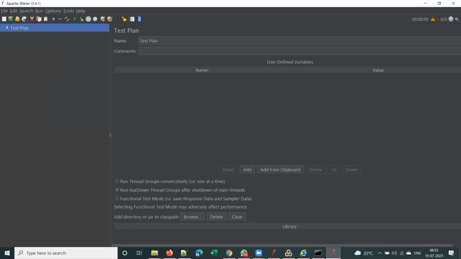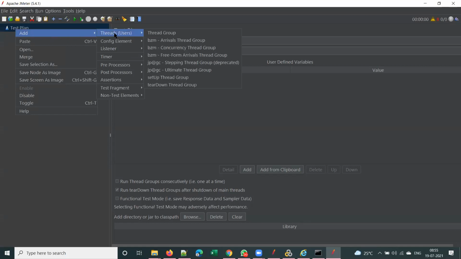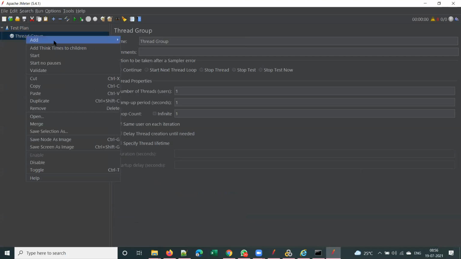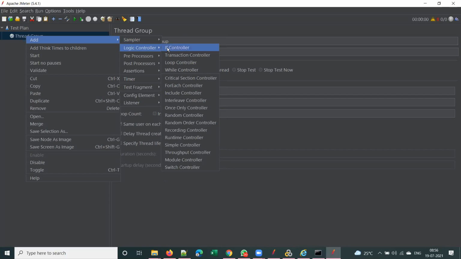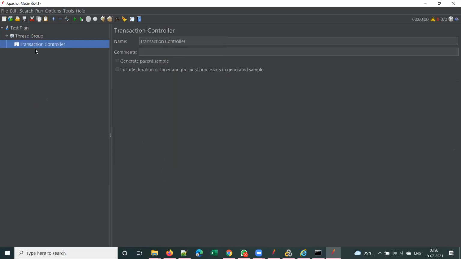By default, you will have this test plan element. This is the core, important element for any JMeter script. Now let me show you the next steps. Once we have the test plan, we will add something called a thread group. What is a thread group? First of all, a thread group is nothing but a script in JMeter. To that thread group you add a sampler, sorry, you add a logic controller called transaction controller.